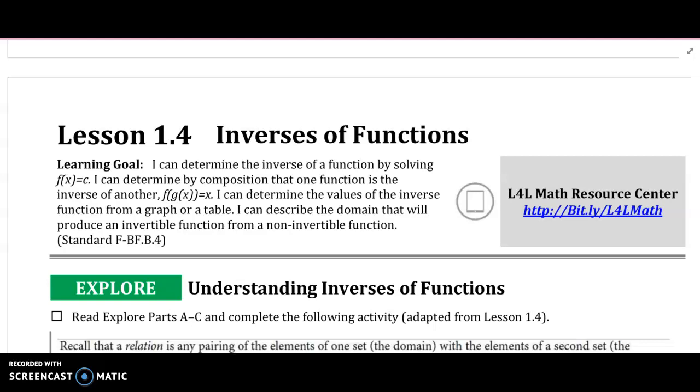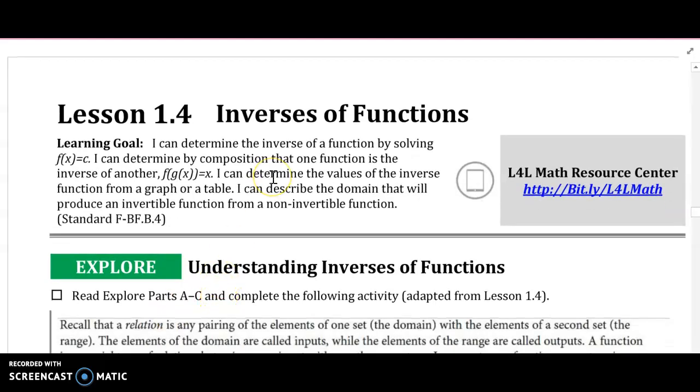All right, let's look at lesson 1.4, inverses of functions. So our lesson goal is for you to be able to determine the inverse of a function by solving f of x equals some constant. And you should be able to determine by composition that one function is the inverse of the other, where if we plug one function into the other, we get x.